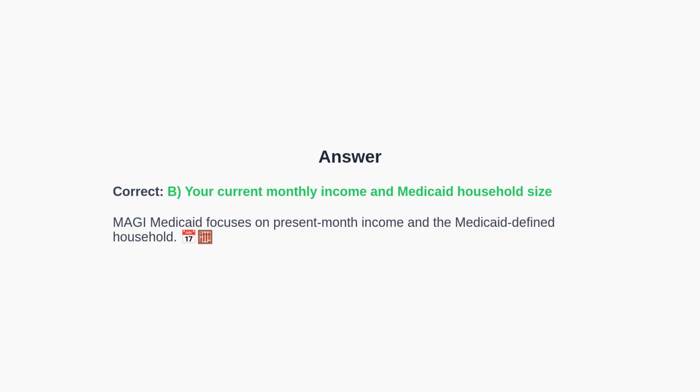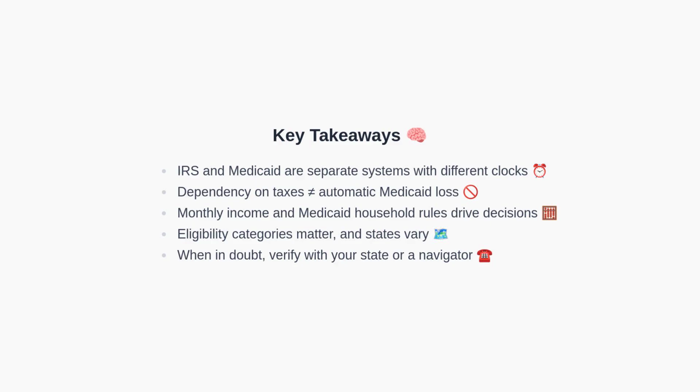The correct answer is B. MAGI Medicaid is driven by current monthly income and Medicaid household size rather than last year's annual taxable income, credit scores, or refund amounts. These are the most important points to remember.